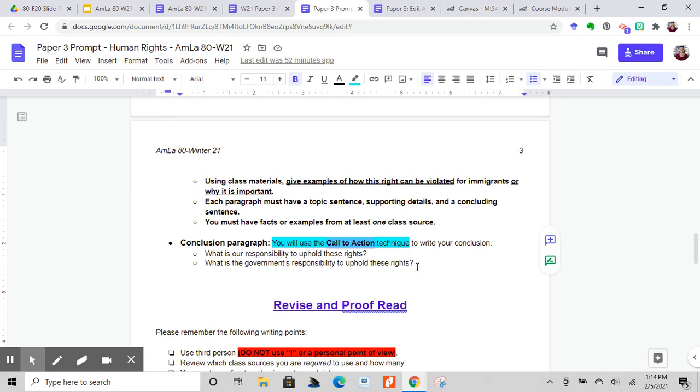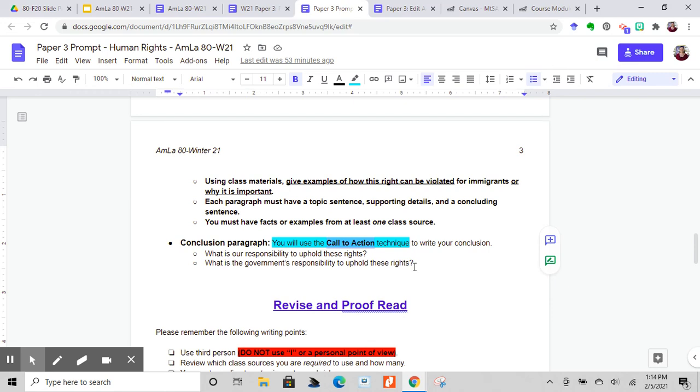Try to answer these questions. What is you and me, people, individuals, what is our responsibility to uphold these rights or make sure that these rights are not violated? What is the government's responsibility to uphold these rights? And uphold means to protect them, to make sure these rights are not violated.